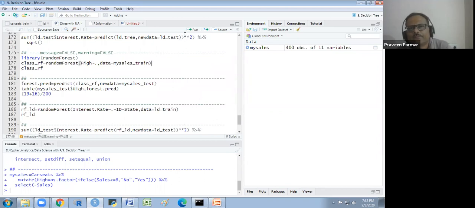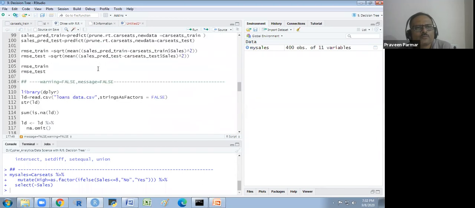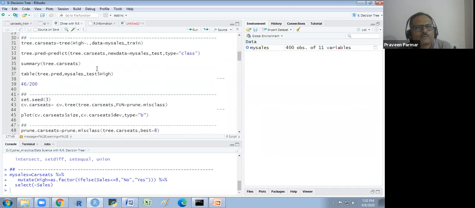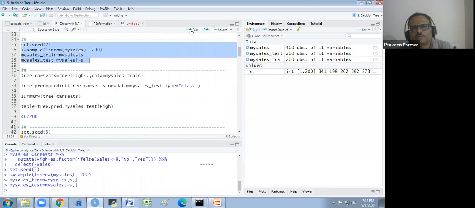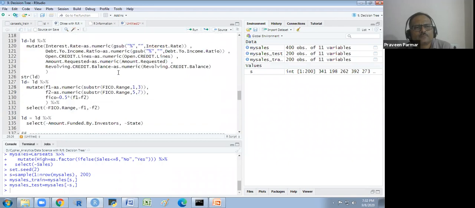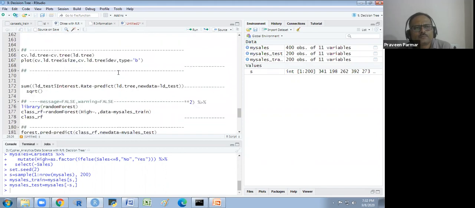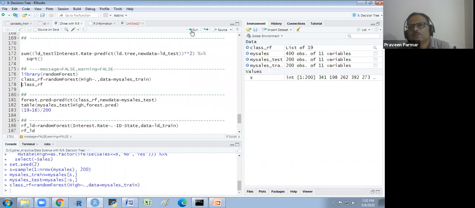I run this. Then I have to divide the data into parts also. Training, partition the data. I partition the data here. Okay. Now I will do. Now I run this model. So if I show you this model, you see